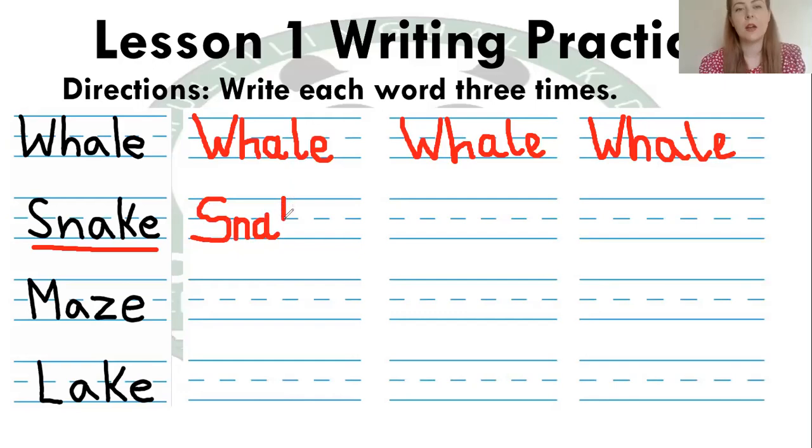K, start at the top, we go down, back to the middle, up, diagonally and down. And then for E, we go around, down and flick. And that is snake.